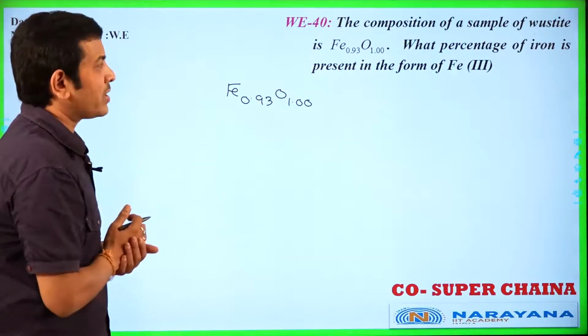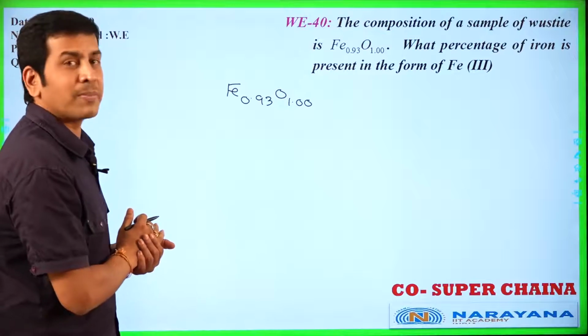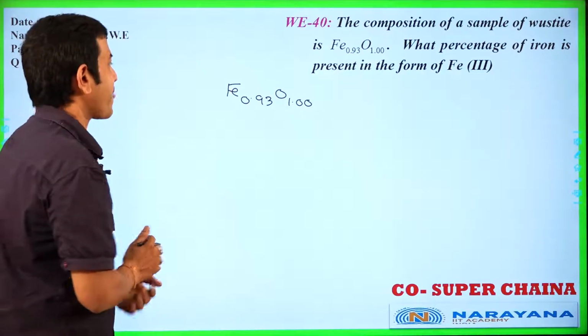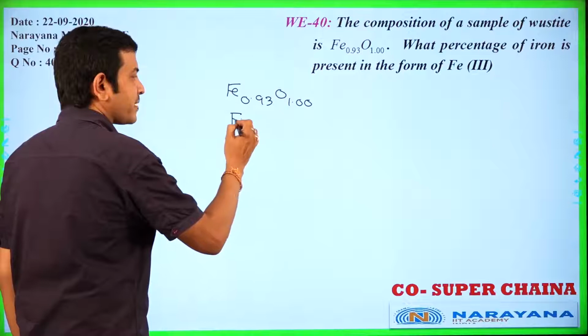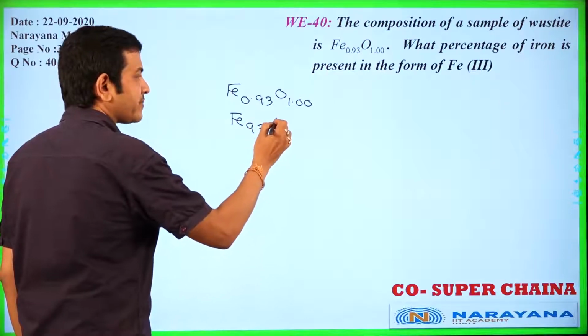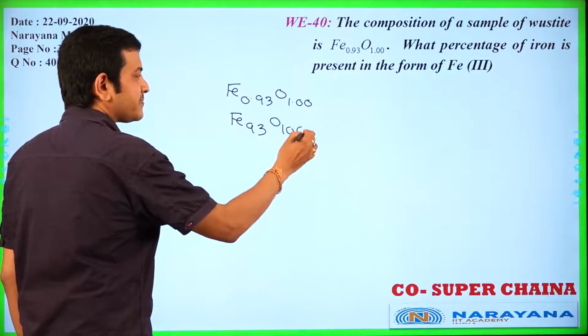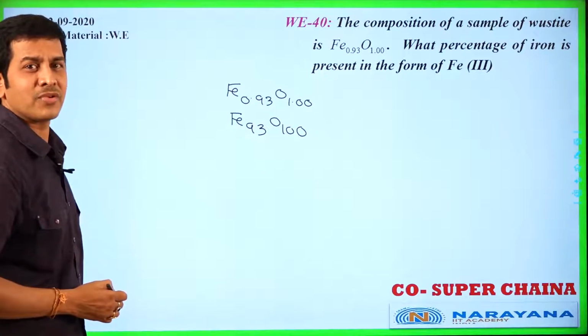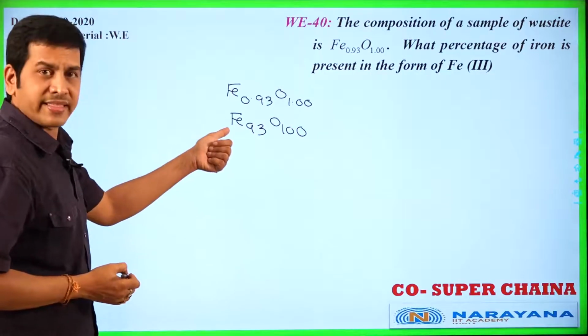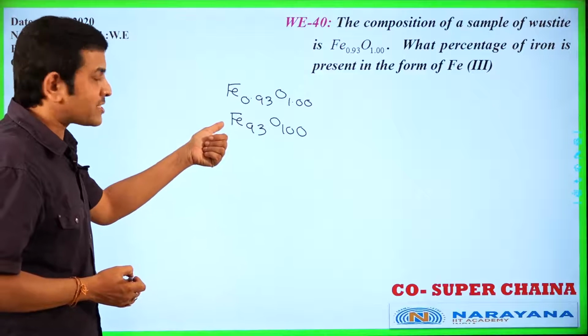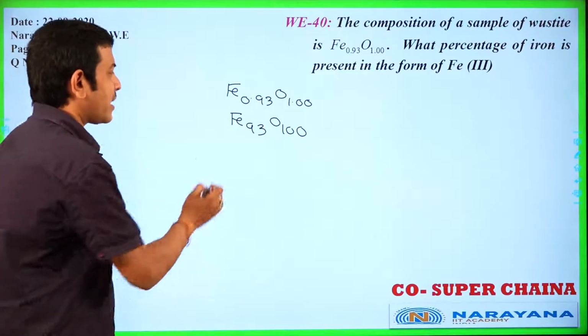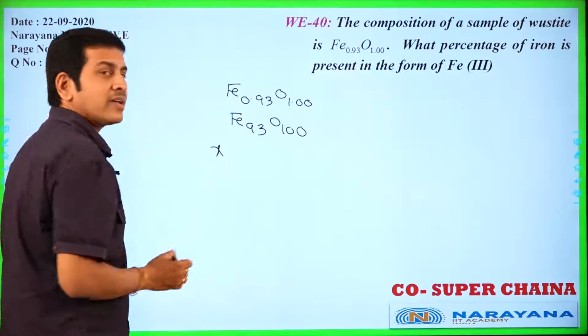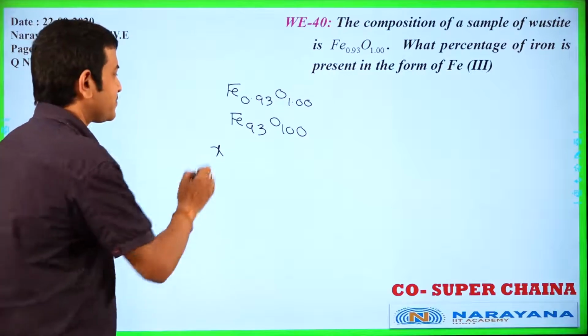Let us calculate the percentage of Fe plus 3 in this compound. First write like this, Fe93O100. In that Fe93, X moles of Fe3 plus ions are present.